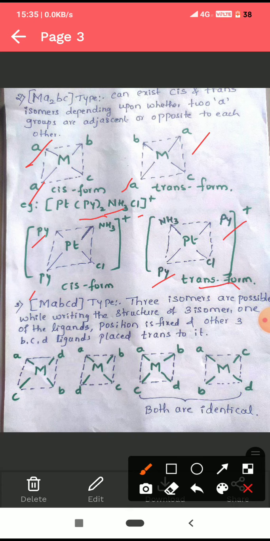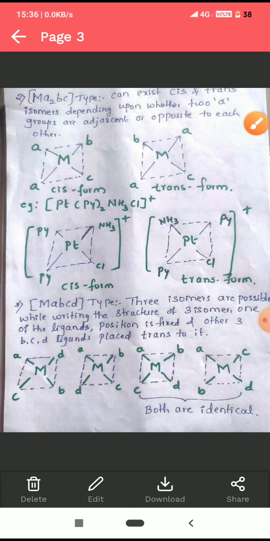Third one, MABCD type. MABCD, all the four ligands are different. Since they have four different ligands, there are three isomers possible. We can't say here cis and trans. These are isomers because the spatial arrangement of the ligands around the central metal ion is different.